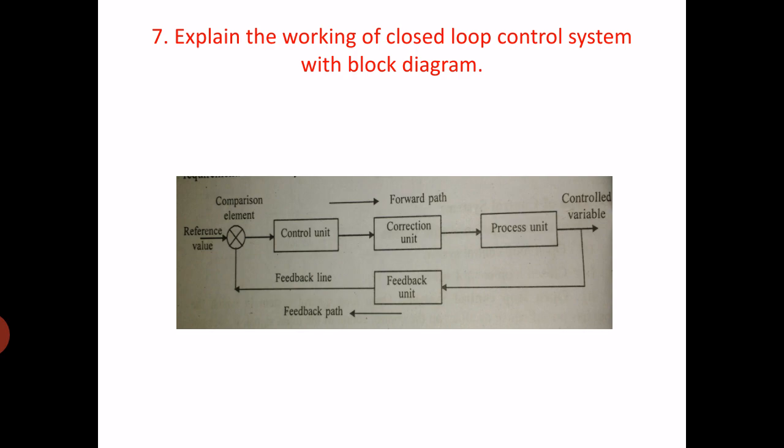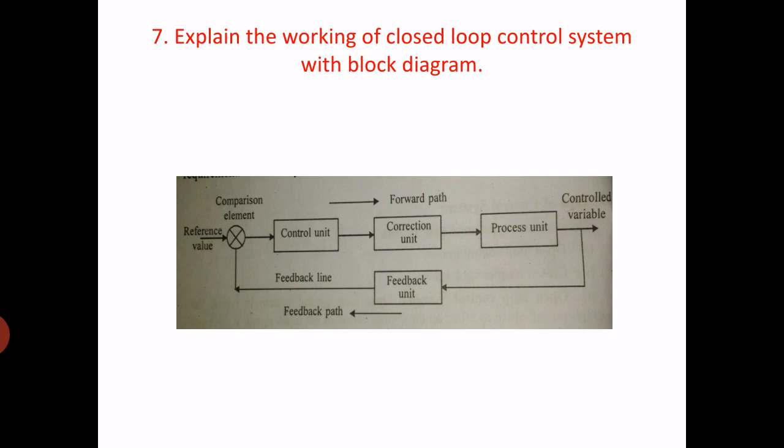Now the comparison element will generate the error signal, and this error signal is transferred to the control unit, and there will be an intermediate signal to the correction unit, and the correction unit will generate one more signal to correct or change the speed of the actuator.